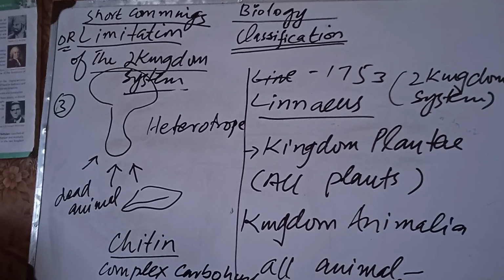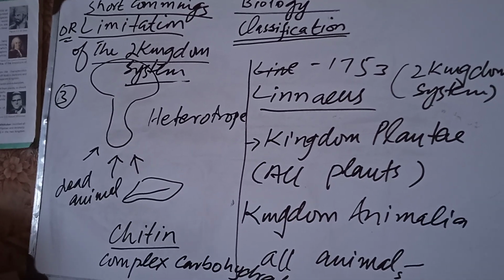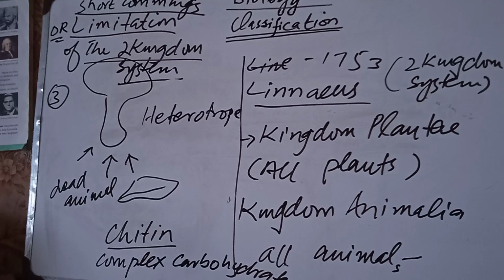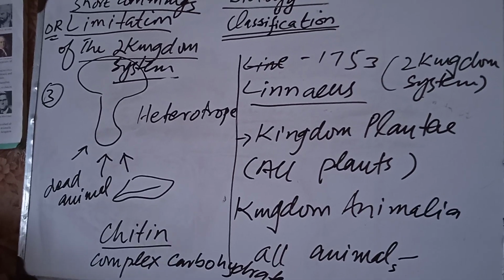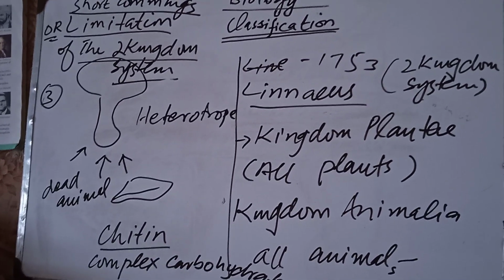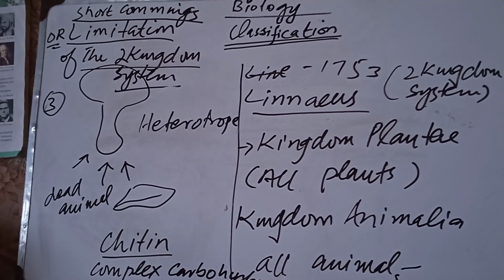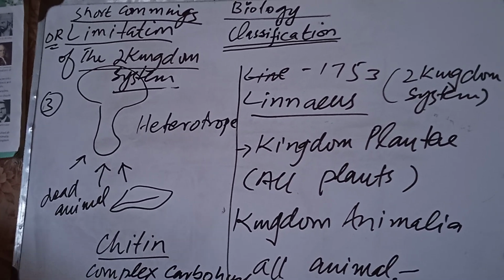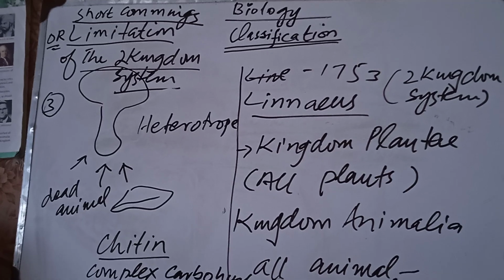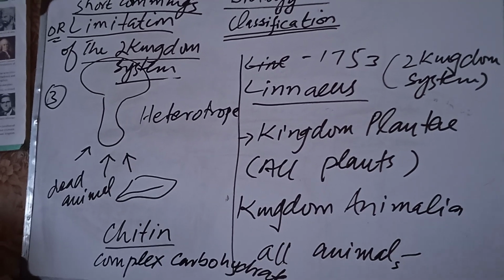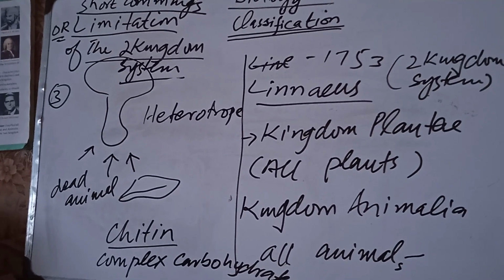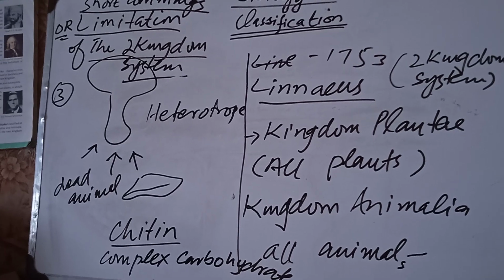Secondly, the system did not clear the difference between prokaryotes and eukaryotes. Prokaryotes were those organisms such as bacteria which lack a membrane-bound nucleus, and eukaryotes were the typical organisms which have typical cells, and their cells contain all the organelles.